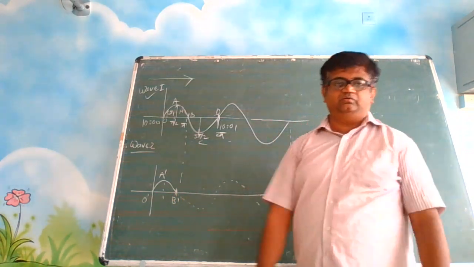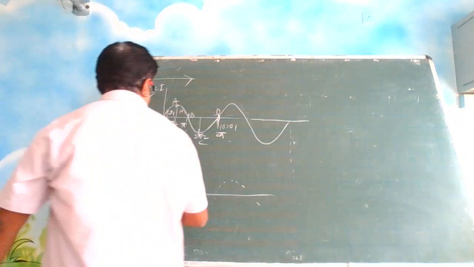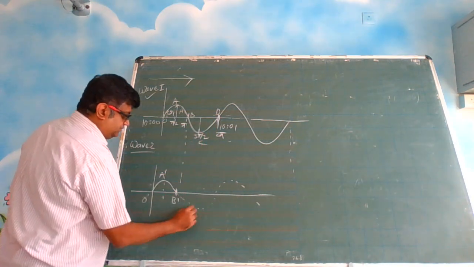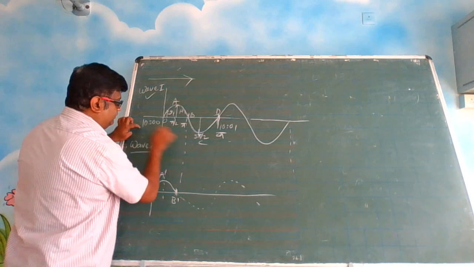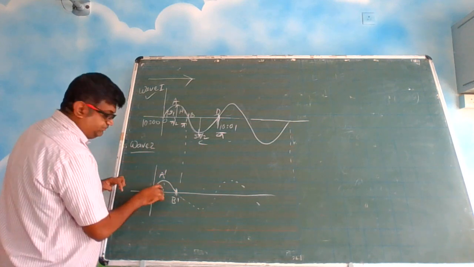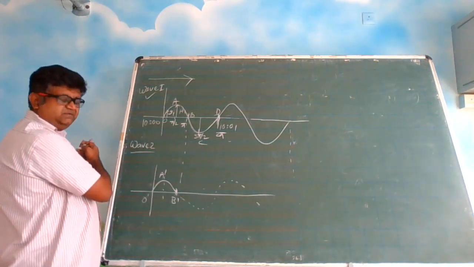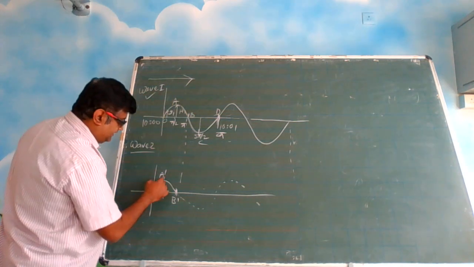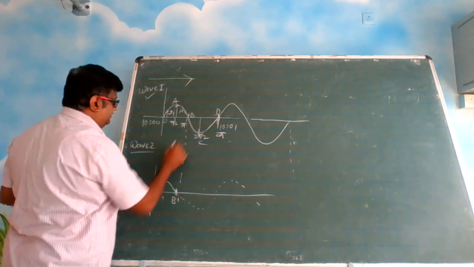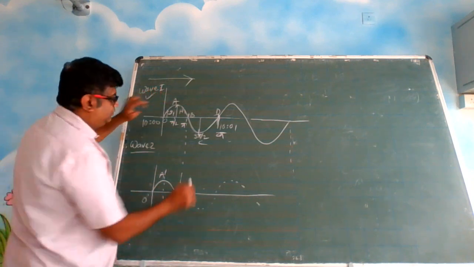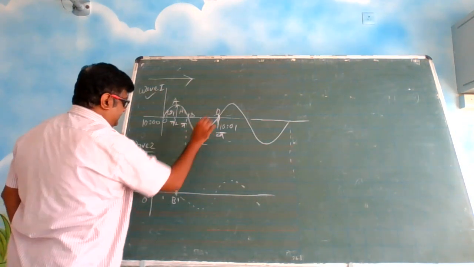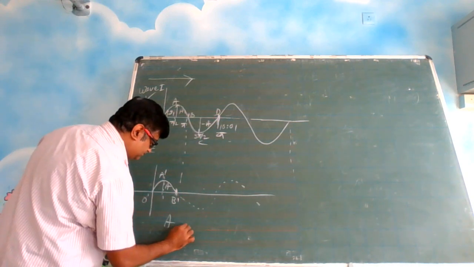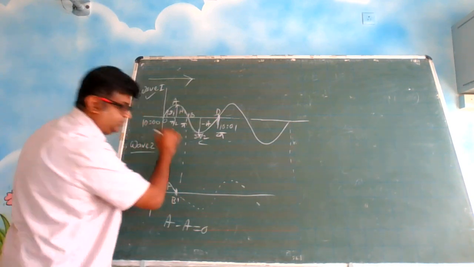Add them, 0. Now, when wave 1 was at C point, where will this wave be? 180 degrees behind. So this is pi by 2, this is pi by 2, so it will be at A dash. Observe carefully, both waves have same amplitude. So this is minus A, this is plus A. Add these two, you are getting 0.